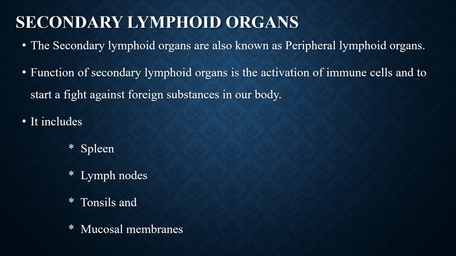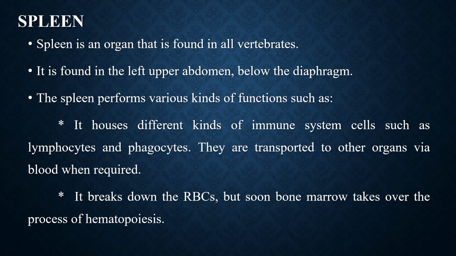Secondary lymphoid organs, also known as peripheral lymphoid organs. The function of secondary lymphoid organs is the activation of immune cells and to start a fight against foreign substances in our body. It includes spleen, lymph nodes, tonsils, and the mucosal membrane. The first one is spleen.